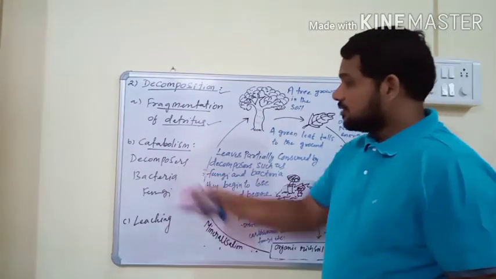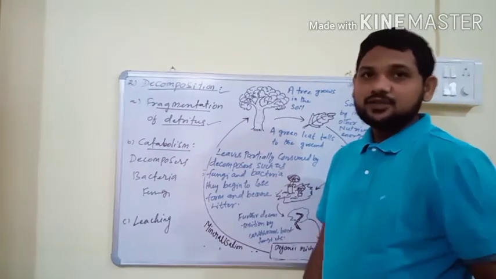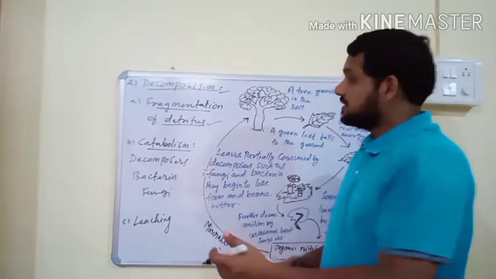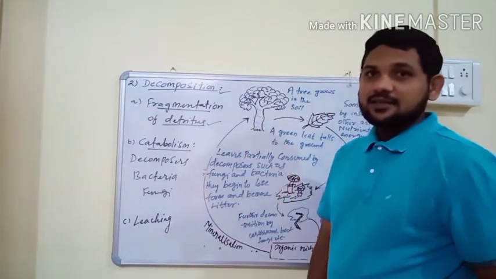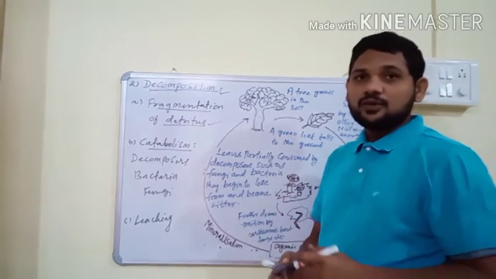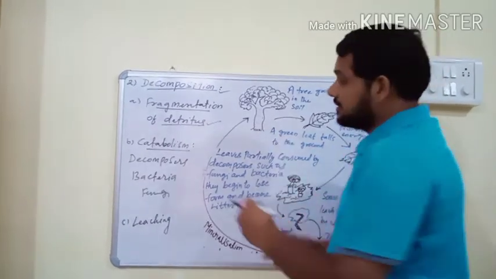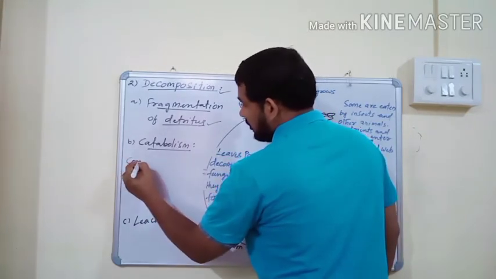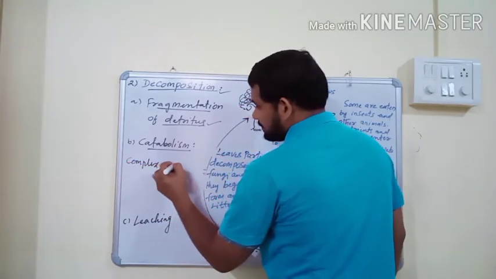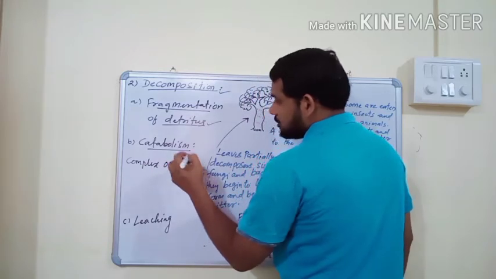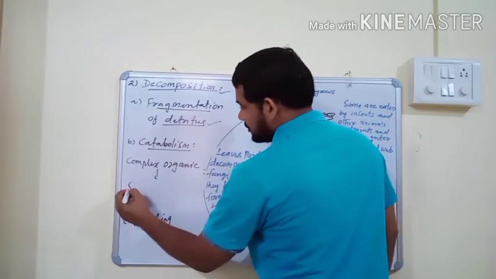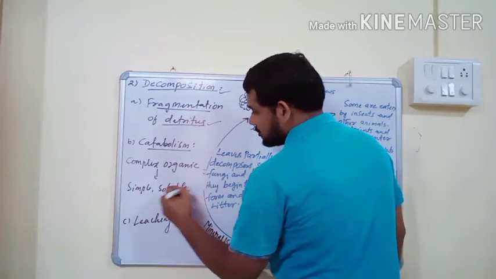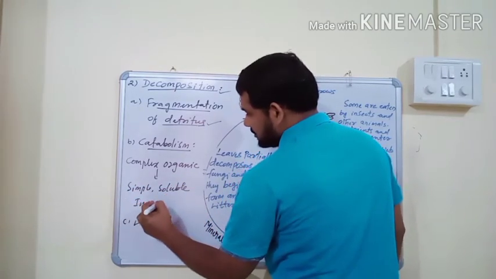Here, decomposers like bacteria and fungi excrete digestive enzymes over the detritus. Then the detritus, which is complex organic matter, a complex and insoluble organic matter, is converted into simple and soluble inorganic nutrients.